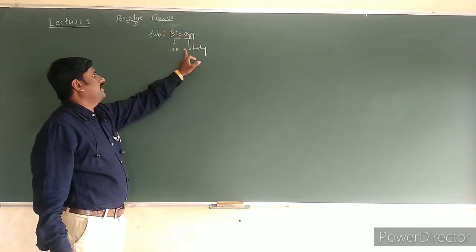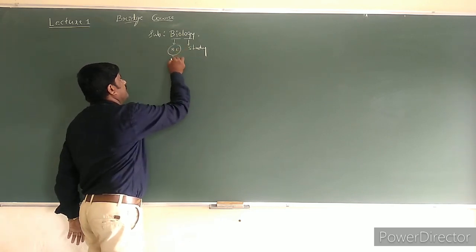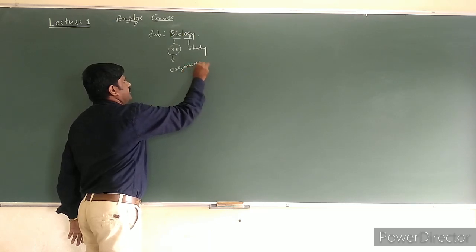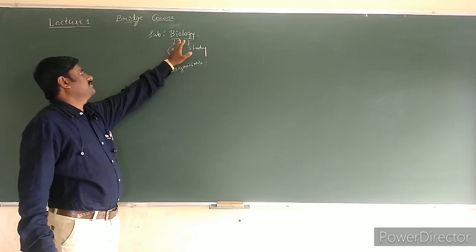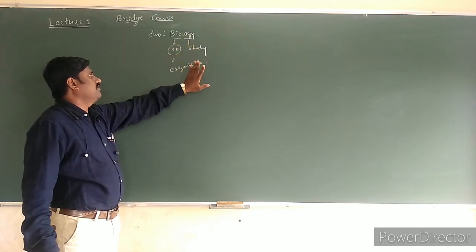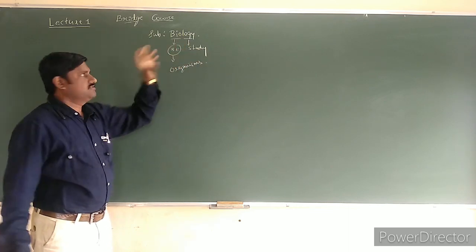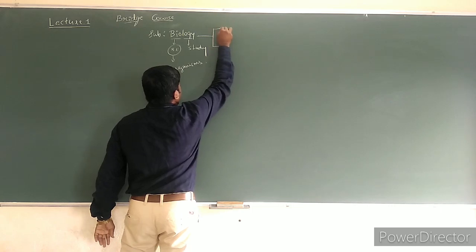These are nothing but organisms. Living organisms are studied. It is a branch of science which deals with the study of living organisms is called as biology.